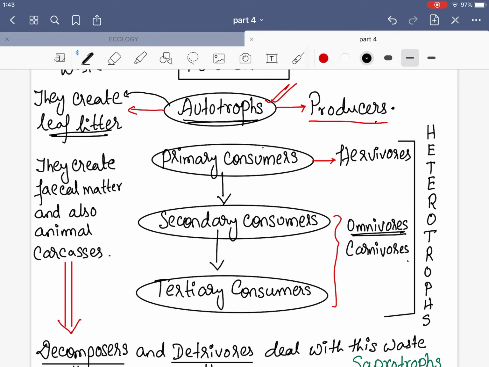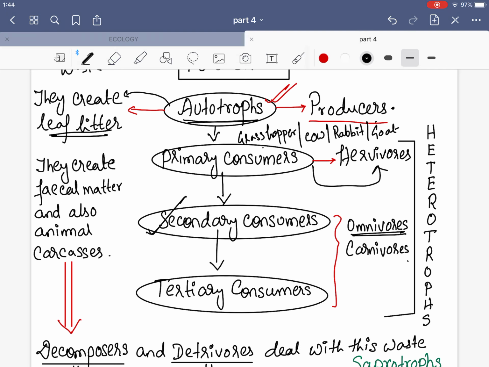So next, these plants will be eaten by the primary consumers. The primary consumer can be a grasshopper, a cow, a rabbit, a goat, and so on. Let me tell you that primary consumers can only eat the autotrophs. That is why they are known as primary consumers. If they are also eating other animals as well as plants, they will not be called primary consumers, they will be called secondary consumers. So primary consumers will always be herbivores.